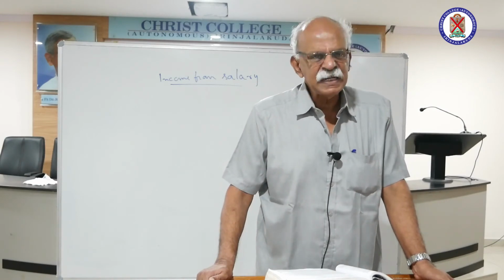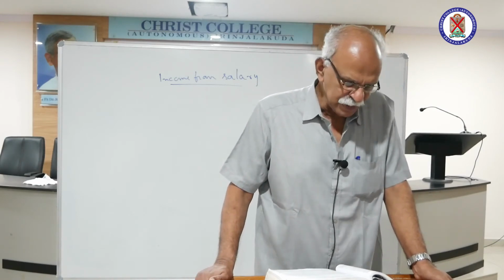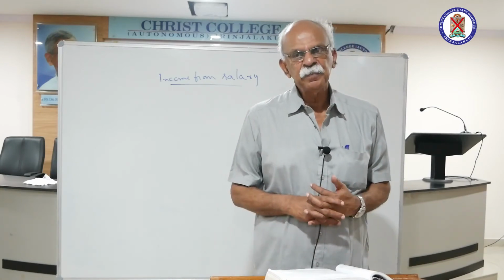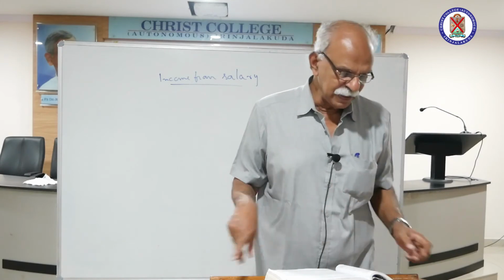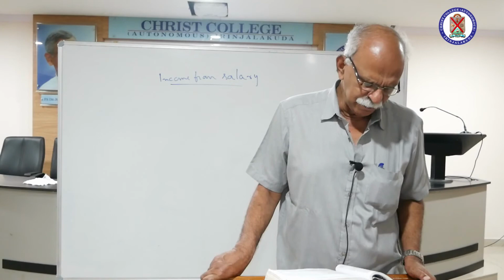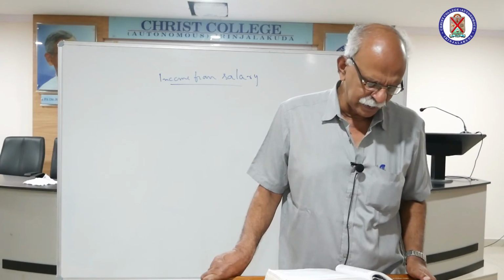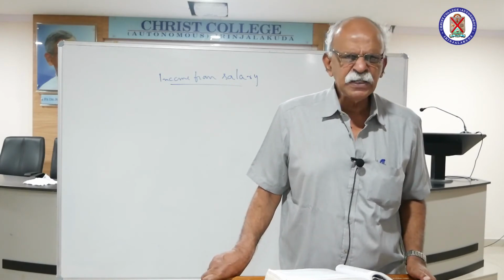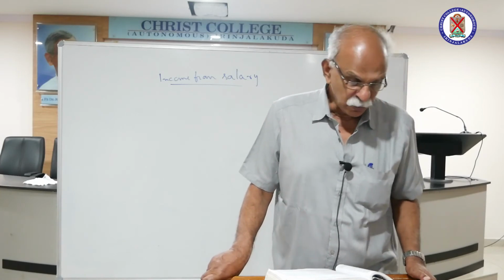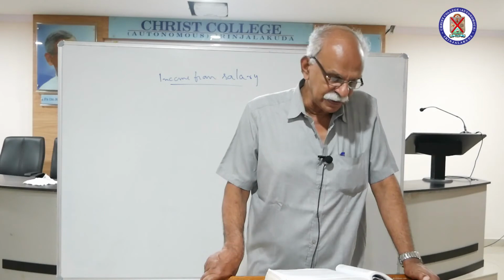The part of the salary so surrendered shall be exempted from income, that is, excluded from his salary income. If any tip is received from the employer, that is also included in salary.